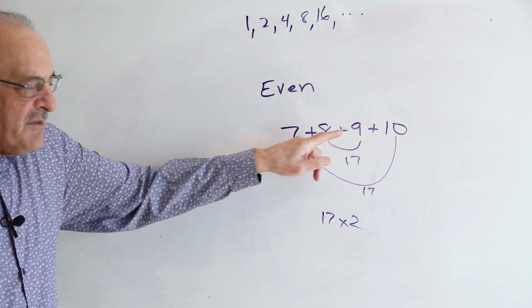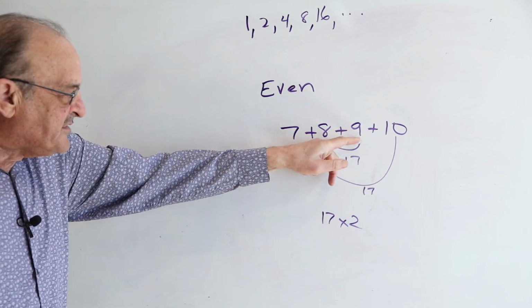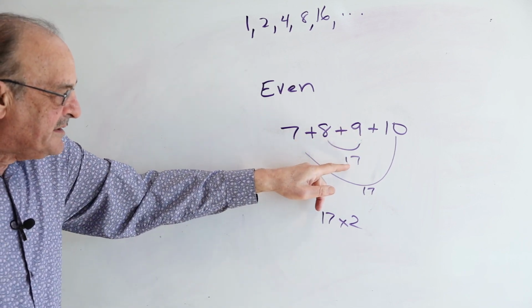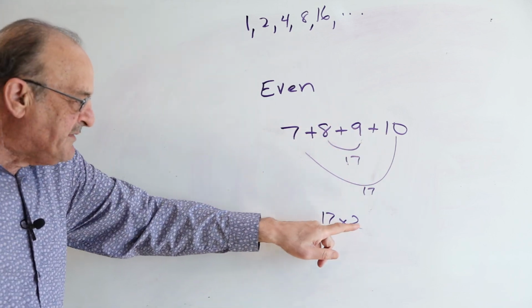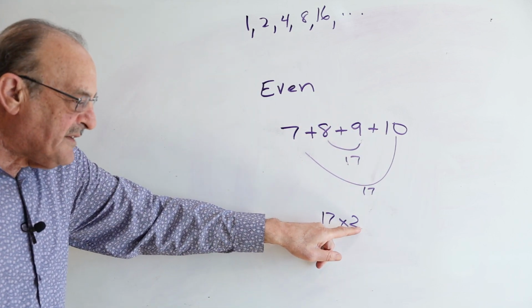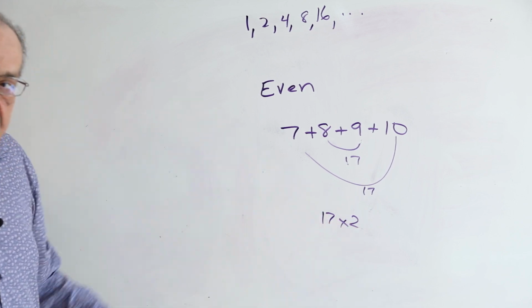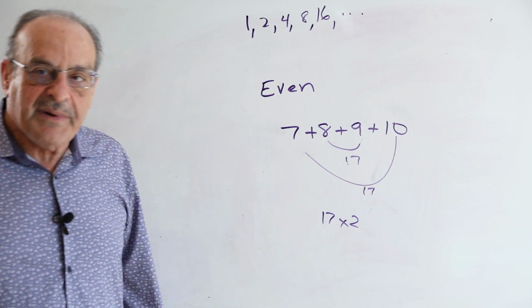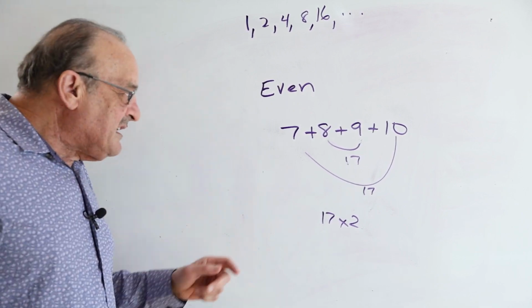If that's odd, the next one will be even. So we're always going to have this middle core to be an odd number and then the same odd number. So in other words, we're going to have an even factor times an odd factor. One of these will always be an odd factor. And when you factorize a power of 2, you never get an odd factor. That basically concludes the argument.